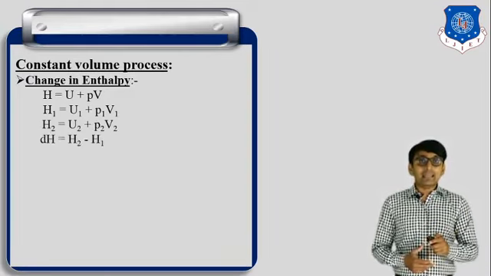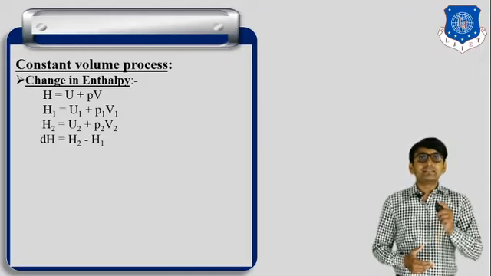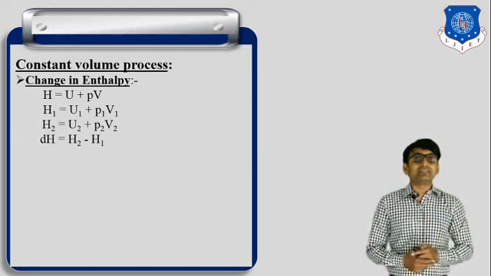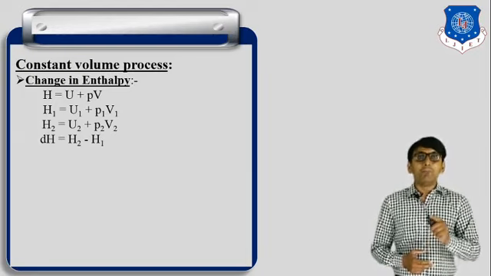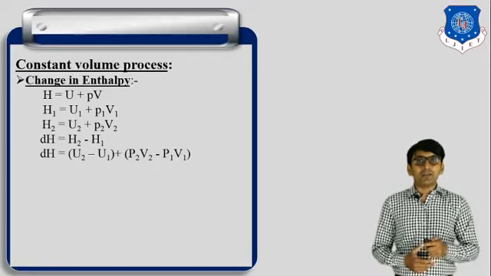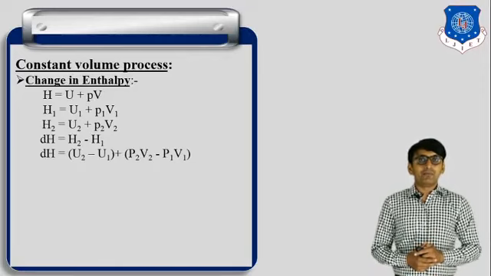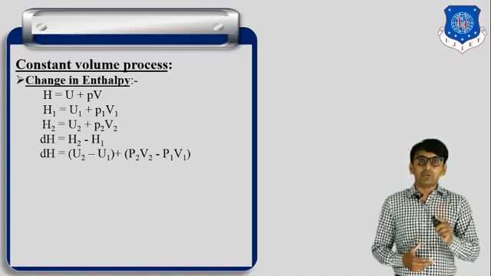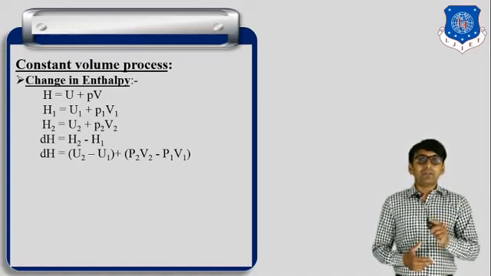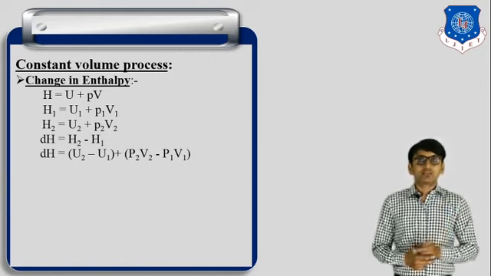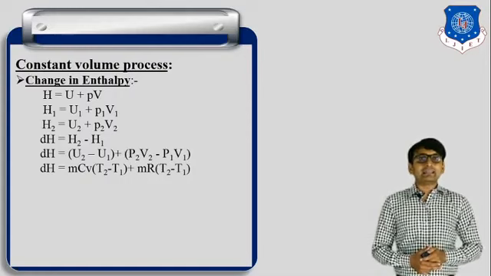Then dH, the change in enthalpy, is equal to H2 minus H1. By putting values from the above steps, we get dH is equal to U2 minus U1 plus P2 V2 minus P1 V1.